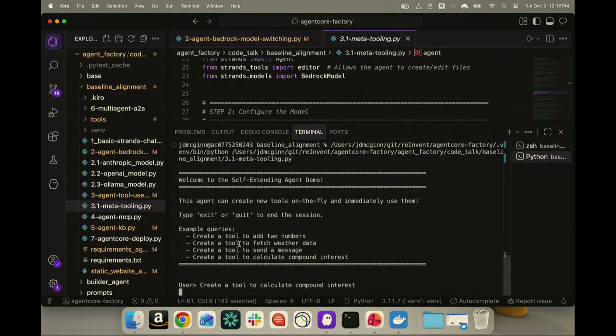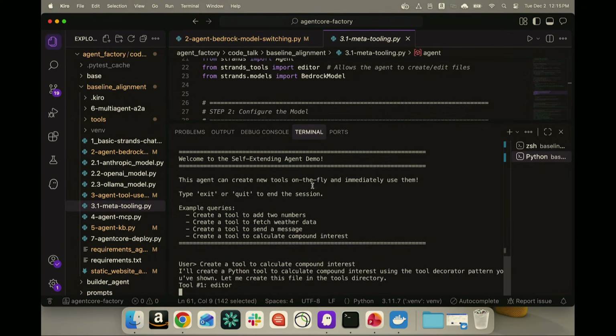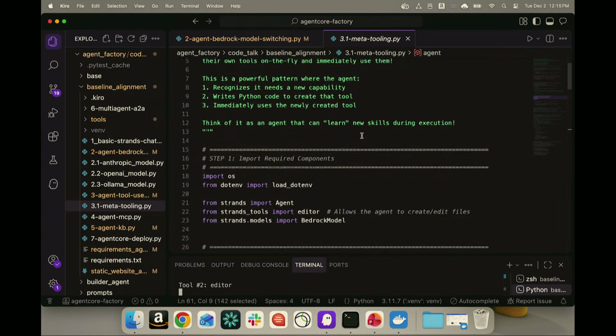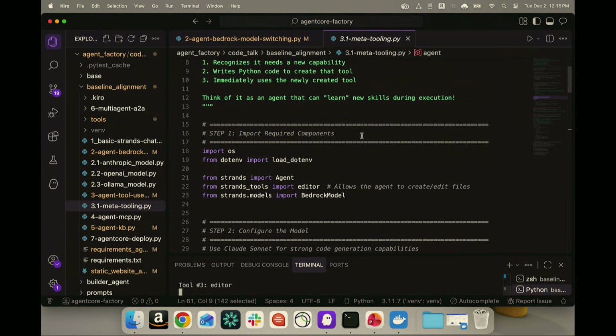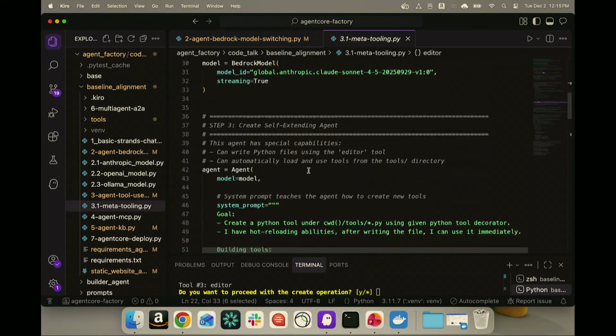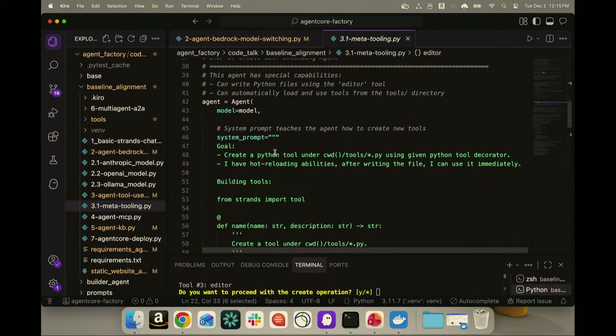I'm going to ask it to create a tool that can calculate compound interest as an example. And let's go through the code here for a minute. The only difference here from the previous thing is, one, I'm importing editor from Strands. This will let it write code and execute code on our behalf. And then I'm telling it, go ahead and create new tools, add those tools within a particular directory, the tools directory, but also hot load those tools so that I can start using them immediately.